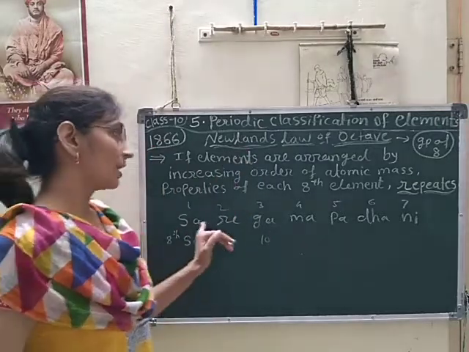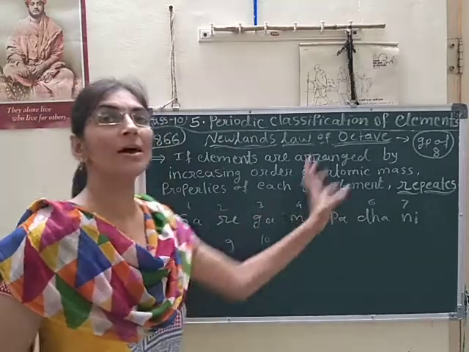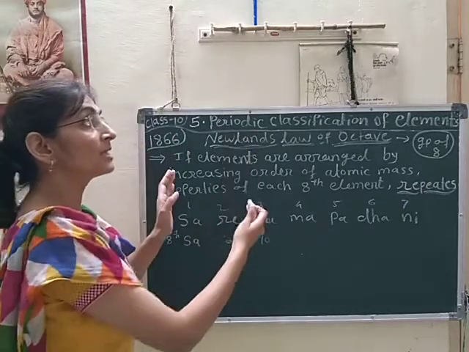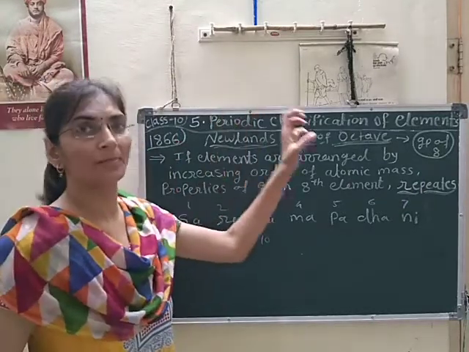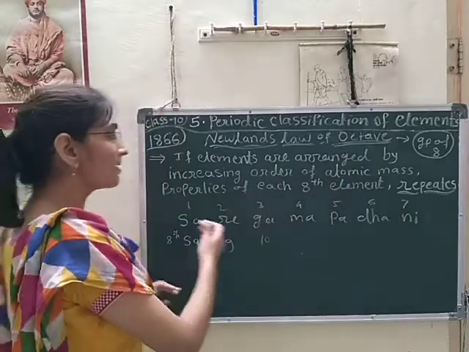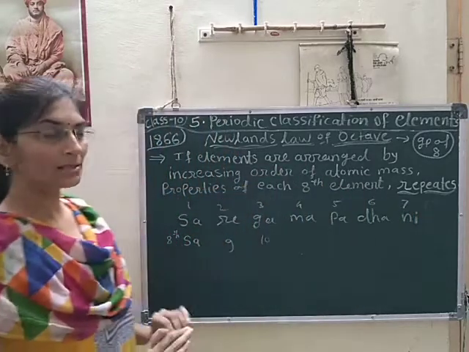He made 7 groups, compared to the musical notes. He classified the 56 elements in 7 groups, like sa, re, ga, ma, pa, dha, ni.